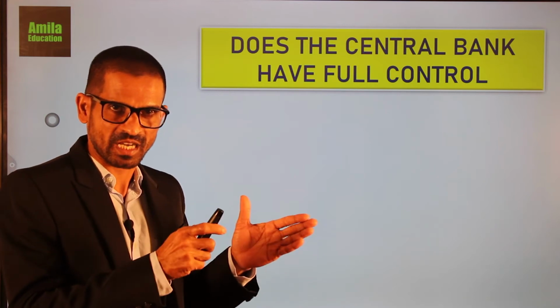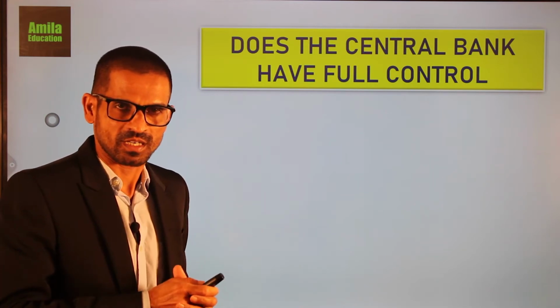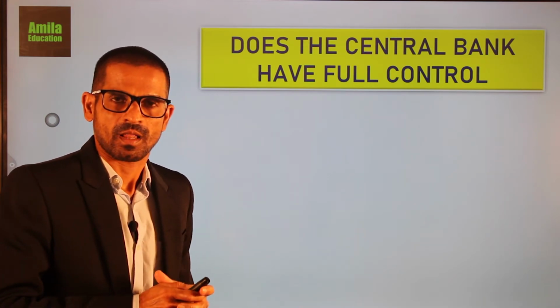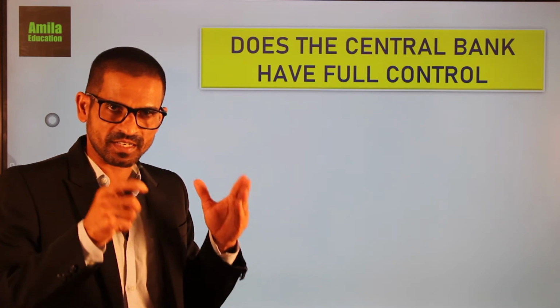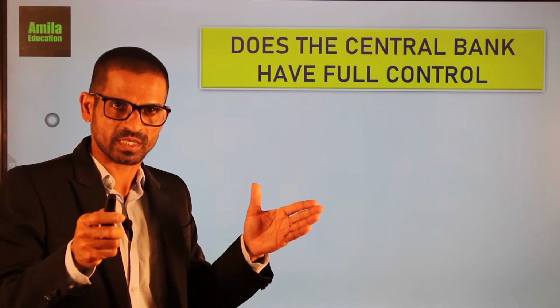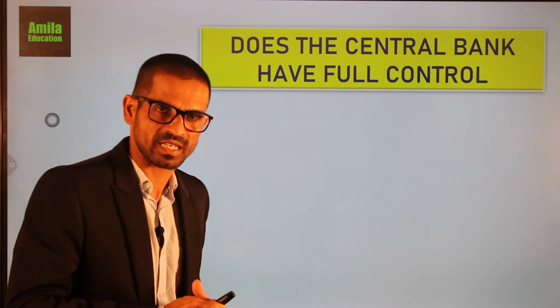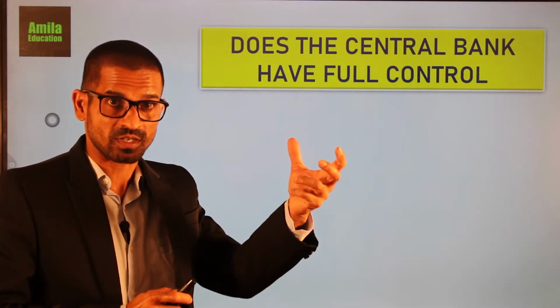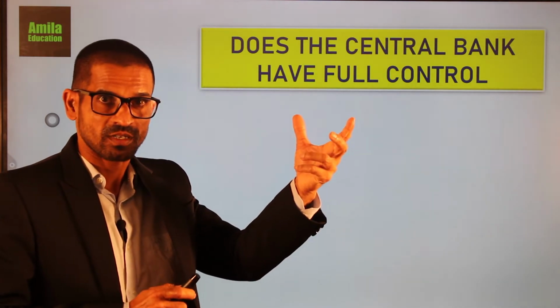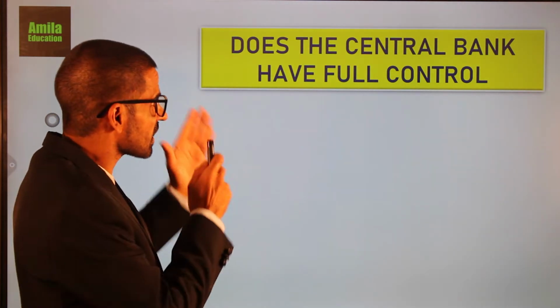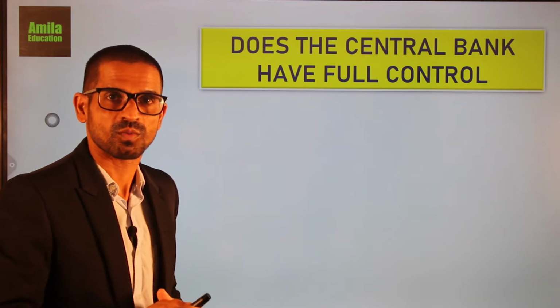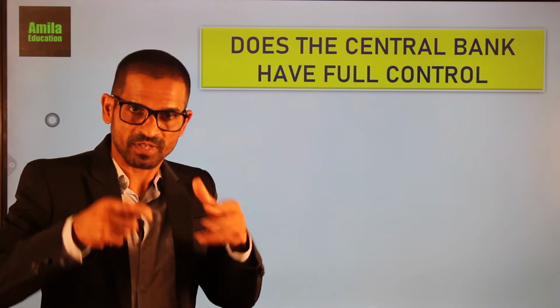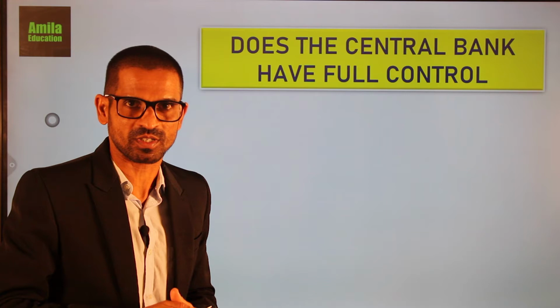Of course, the central bank is the sole authority which injects high-powered money into the economy. It has to have the control, but it does not have full control. Why? Again, because of the way high-powered money is injected into the economy.